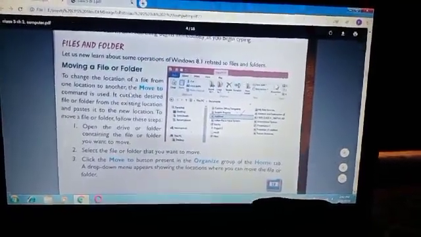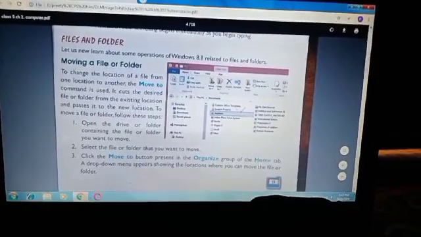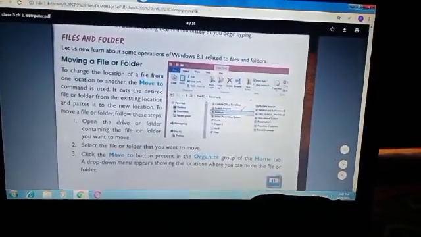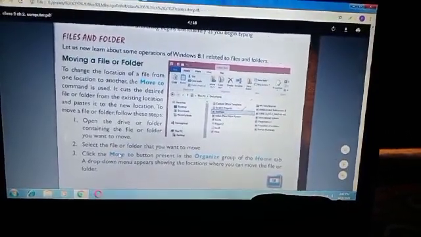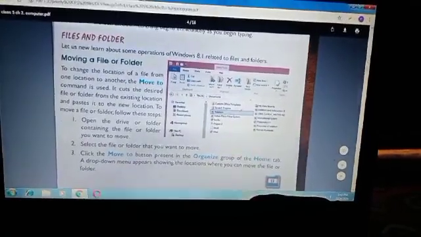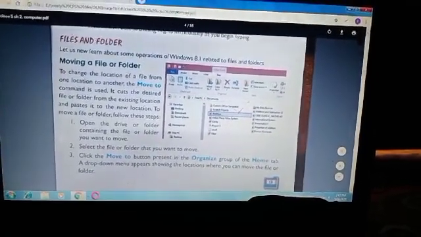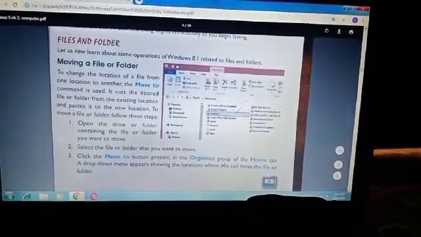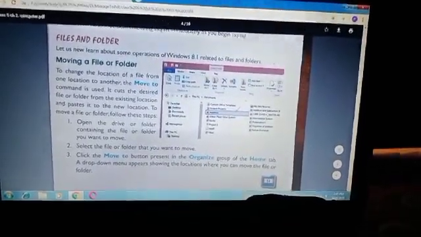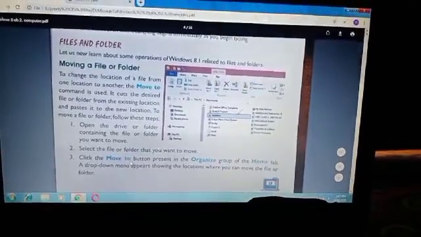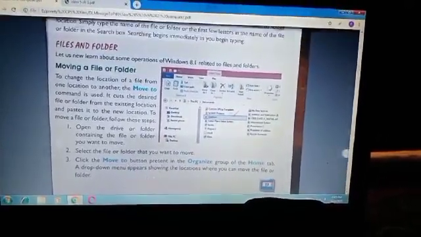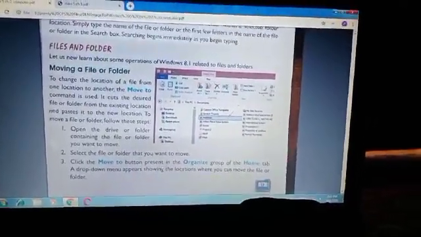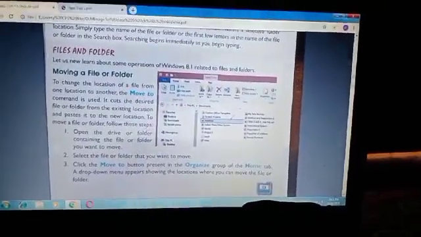Okay, Move to command. Where is the Move to command? The Move to button is present in the Organize group of the Home tab. In the Home tab there is the Organize group. In the Organize group there is the Move to button. Okay, so Move to command. This topic is important: how to move a file or folder.